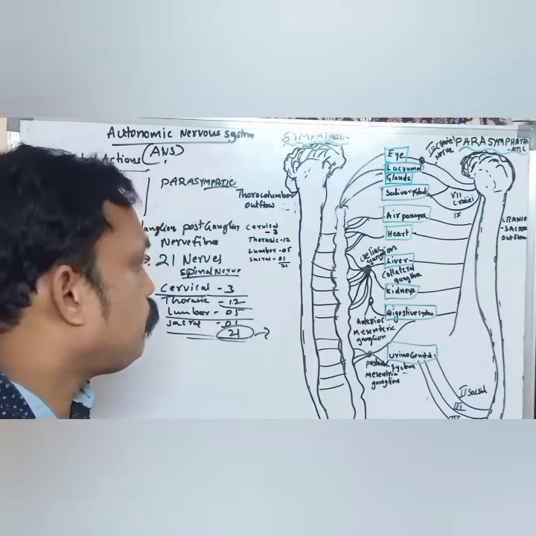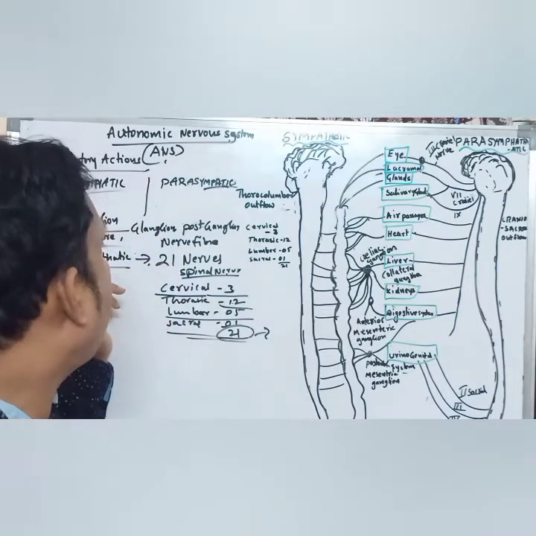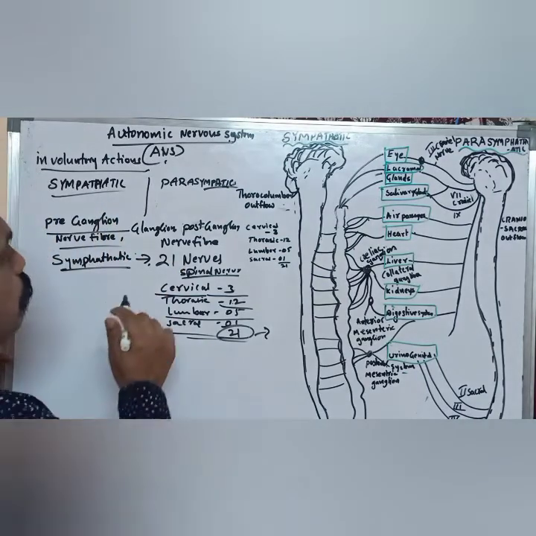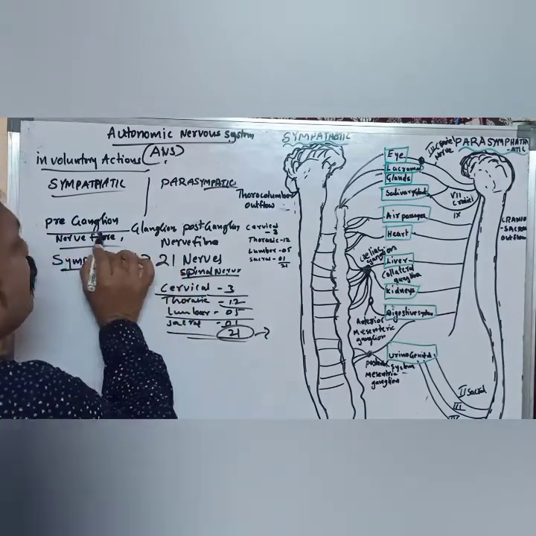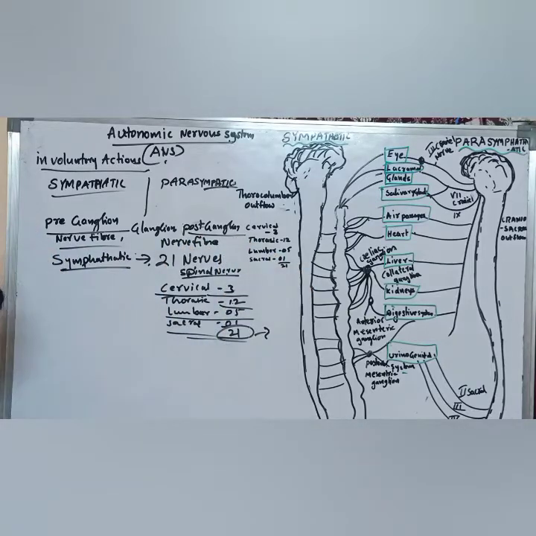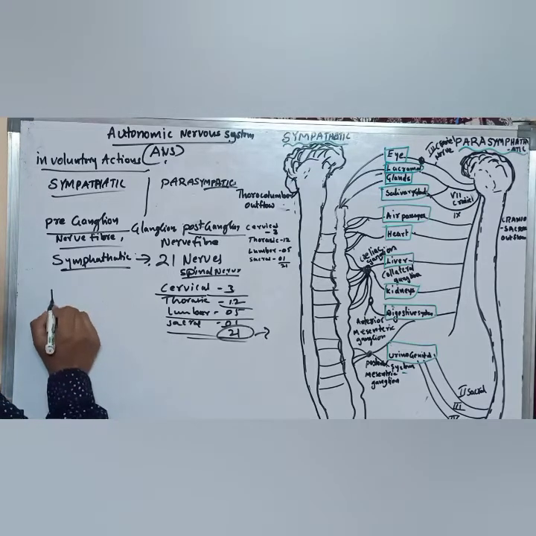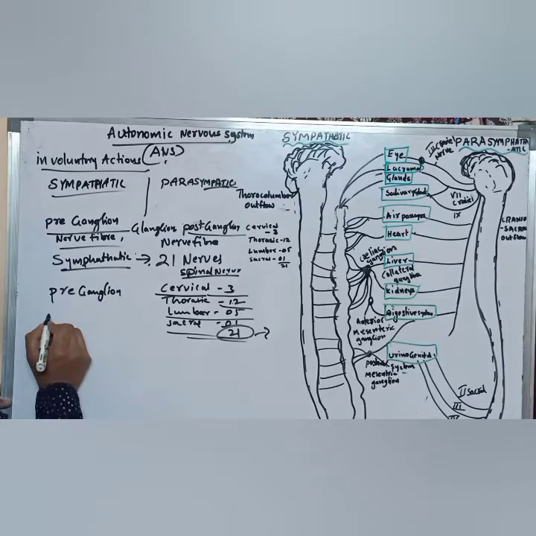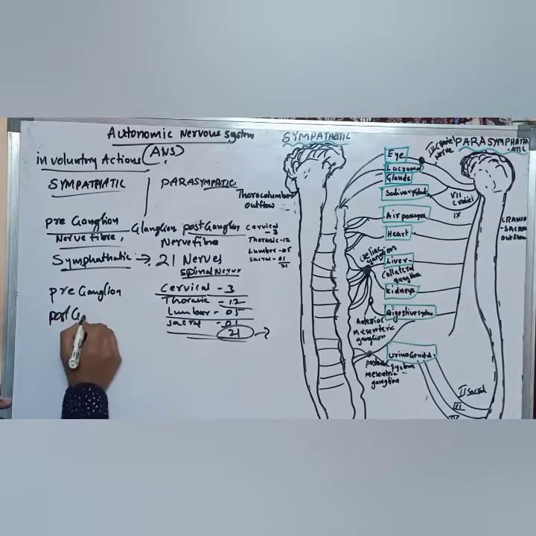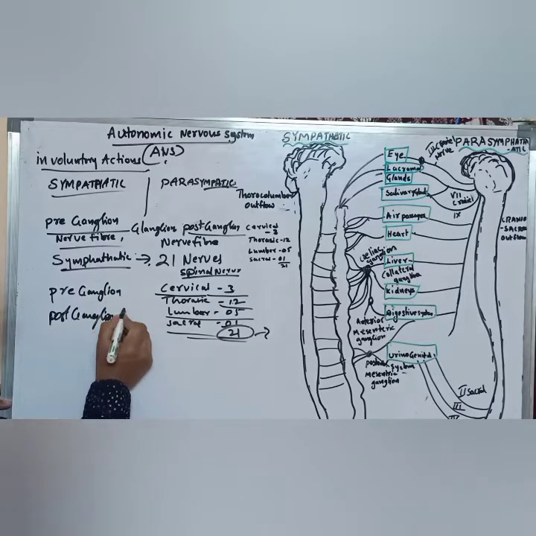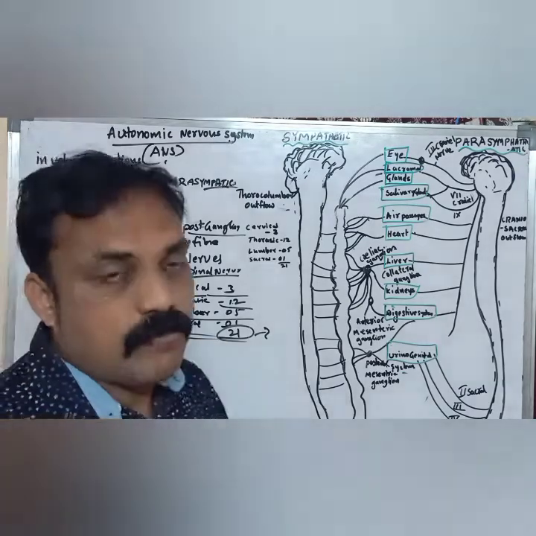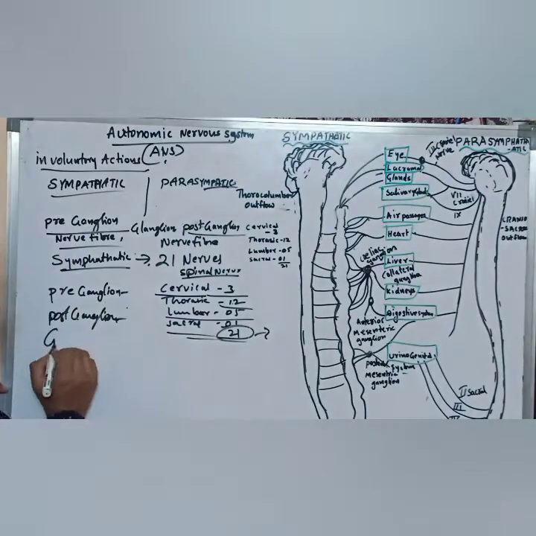And the second point: what are pre-ganglion and post-ganglion? The sympathetic nervous system is made up of pre-ganglion and post-ganglion. Pre-ganglion and post-ganglion mean what? Pre means before. What is a ganglion? First of all, we need to discuss the ganglion.